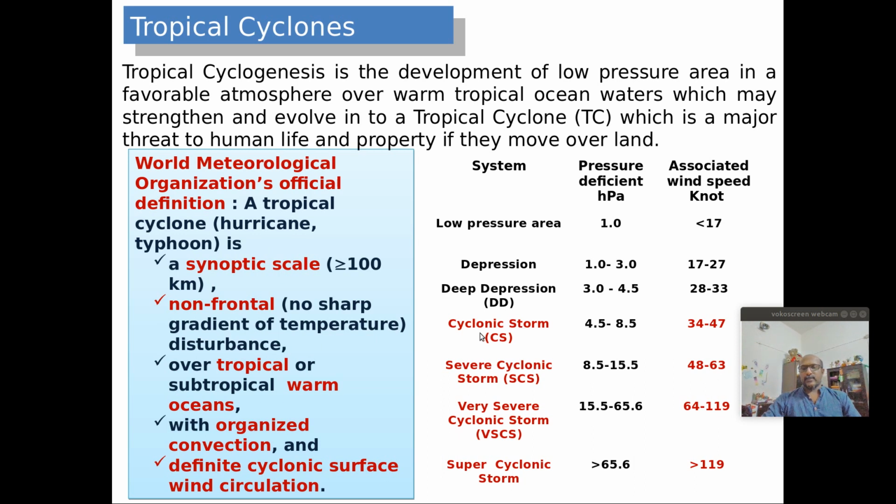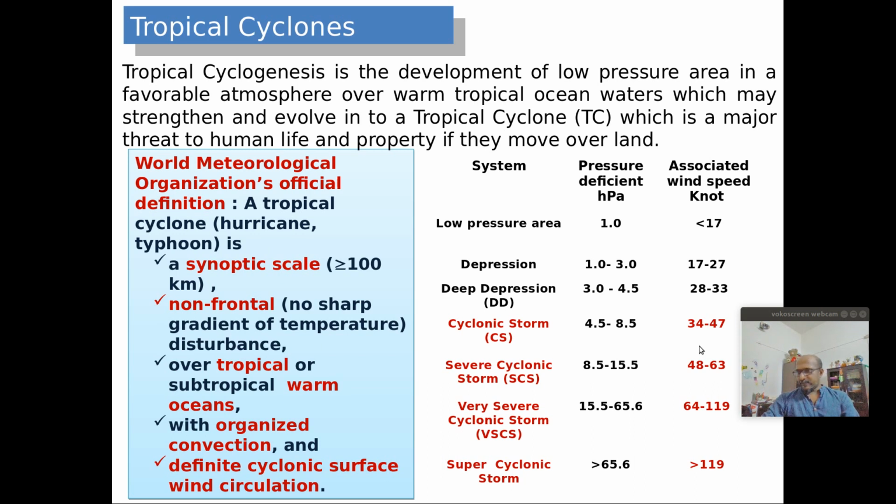Then comes the cyclonic storms. A cyclonic system and a cyclonic storm are different. All these low pressure systems are cyclonic systems, but we classify the system as a cyclonic storm when its maximum sustained wind speed exceeds 34 knots.